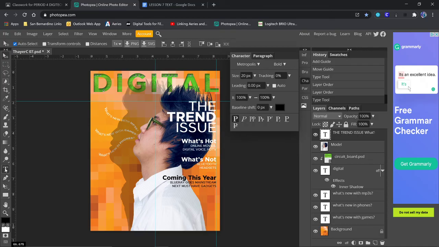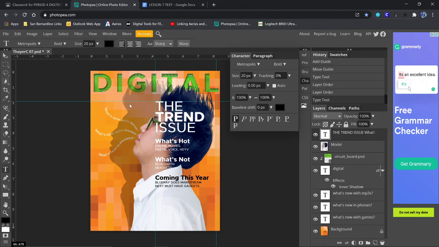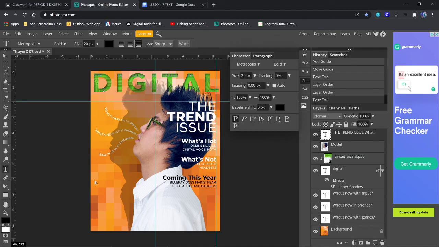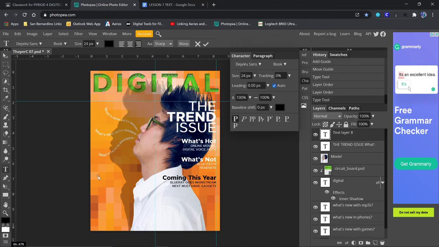So let's get our text tool. Our size is at 20. That's not bad. But let's left justify. Oops. Don't do that yet. Let's right justify. Hold on. Make a text box down here on the bottom. Then left justify. And we are going to type V, enter, O, enter, L, enter, 9. So volume 9.